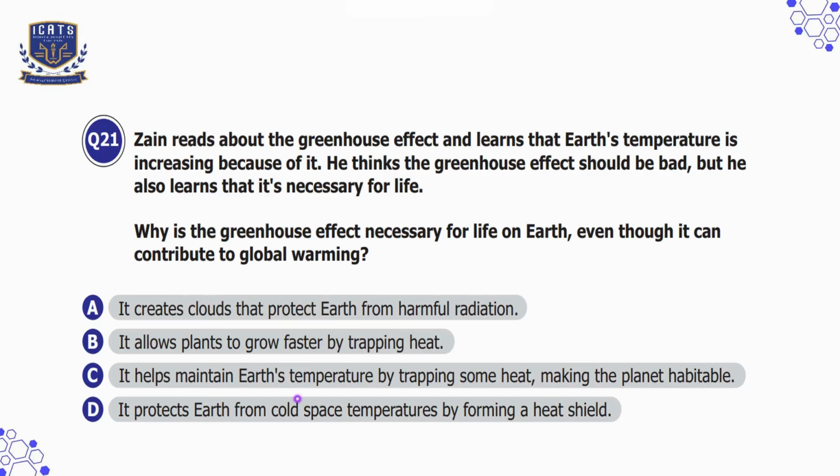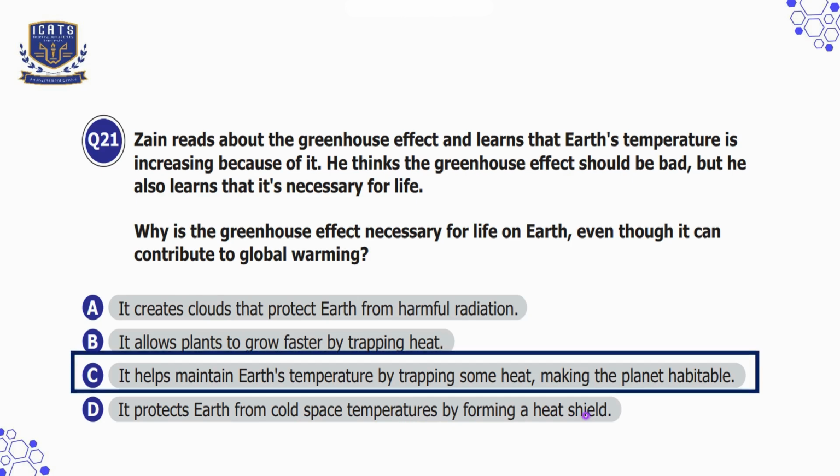So we'll choose option C as our correct option, but let's read option D as well. Option D is it protects Earth from cold space temperatures by forming a heat shield. That is not correct because it does not form a heat shield but rather retains heat through atmospheric gases. So we'll choose option C here.